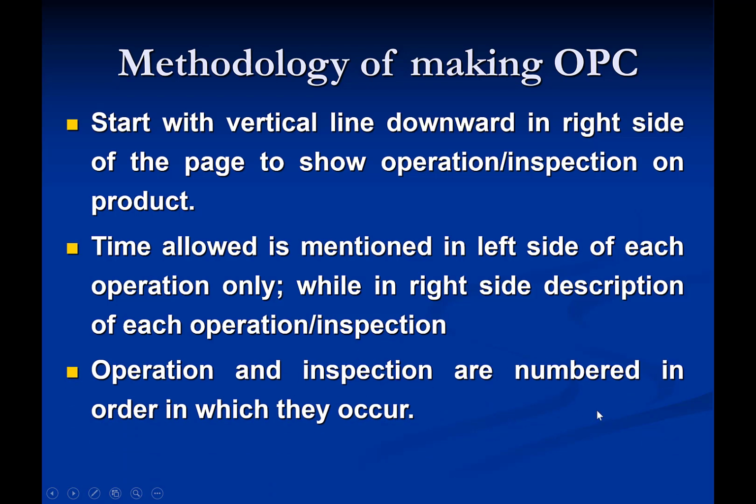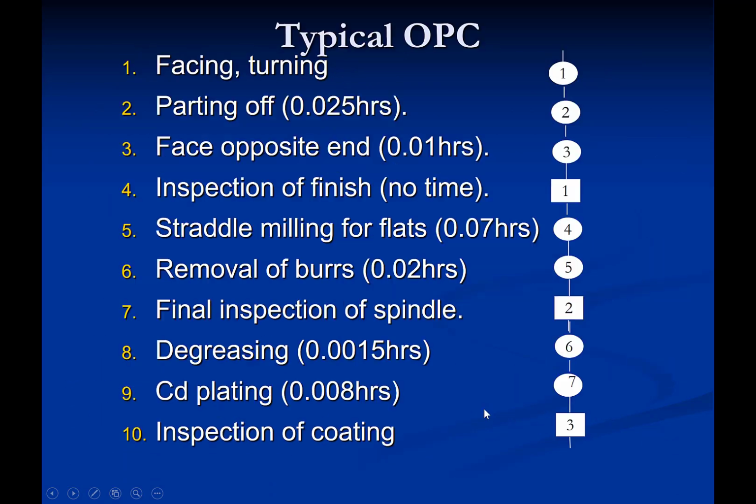Operations and inspections are numbered in a particular way. Just like this, the facing and turning 1, the parting off 2, face the opposite side 2. So this is how the time is also mentioned on the left side of the operations only, along the left side of these symbols.